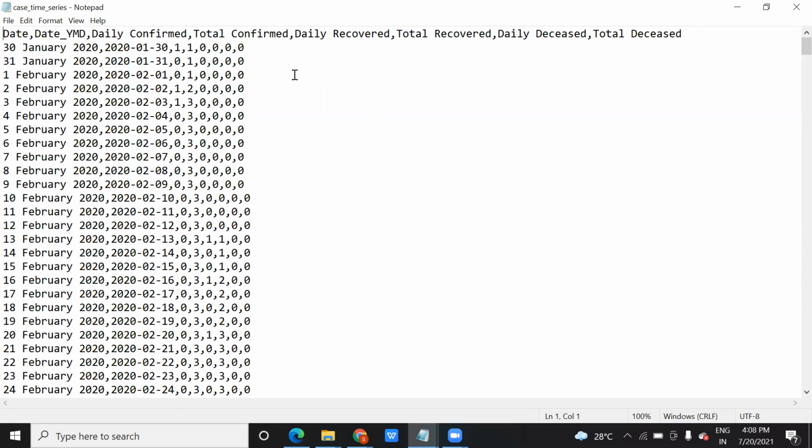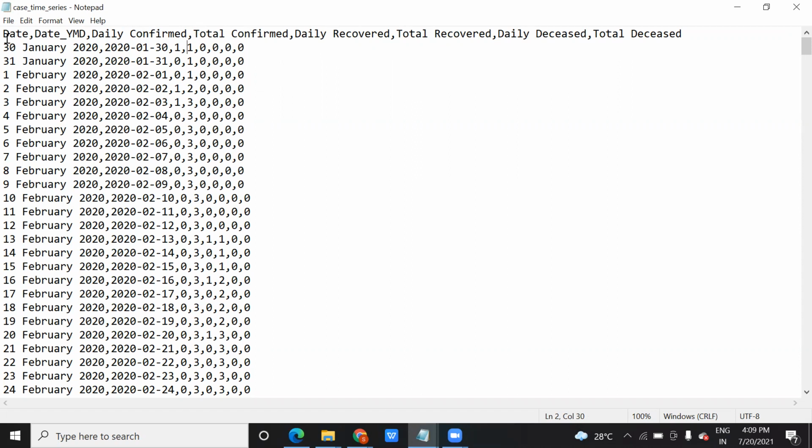Yes, correct. That is why it is called comma separated value. Do you know what we call this comma? This comma is called a delimiter. Delimiter means which symbol you are using to separate the data. Now here you can see, what value will this date column have? This 30 January 2020. What value will this date YMD have? This one. Now this daily confirmed, what value do we have? 1. Total, what value? 1. Confirm, what value? 0. Daily, what value? 0. Total recover, this one 0, and daily disease 0 and total disease 0.